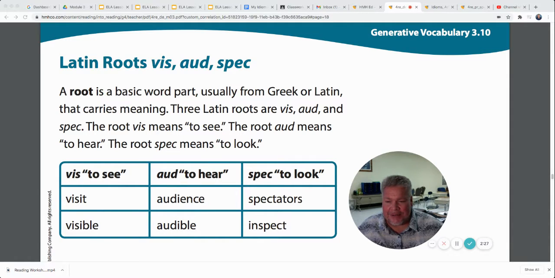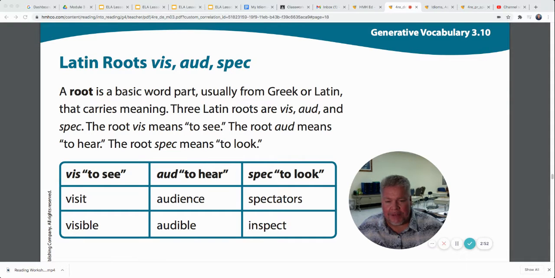If it's invisible, you can't see it. So visible, to see. Aud means to hear, like audience. The audience hears the play or hears the music. Audible. If something is audible, it means you can hear it. If it's inaudible, it means you cannot hear it.